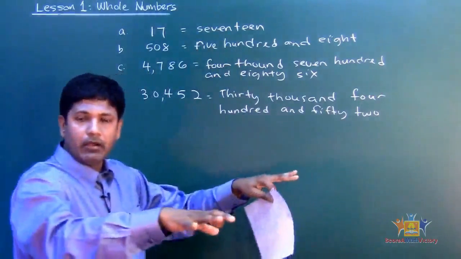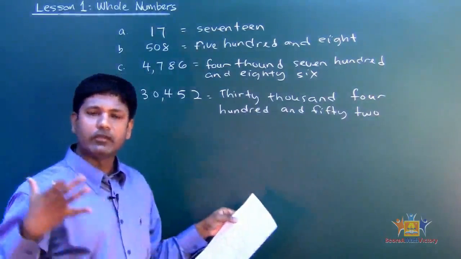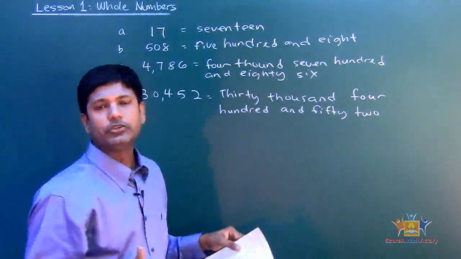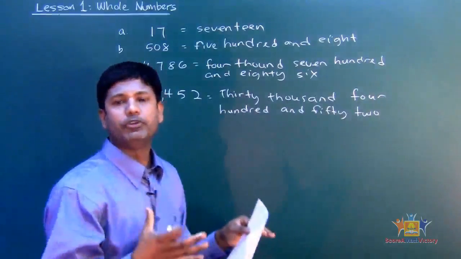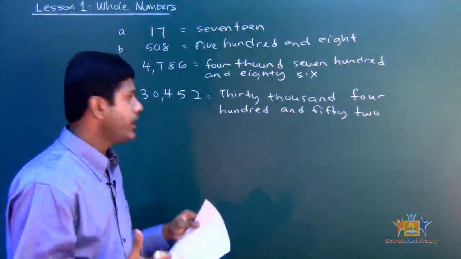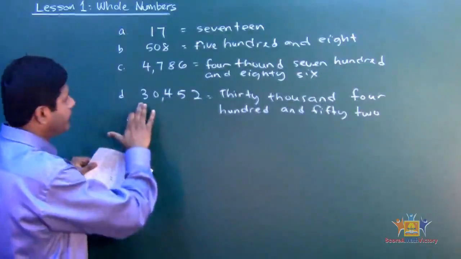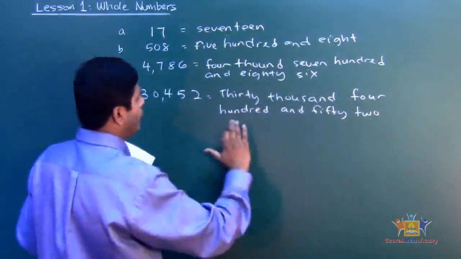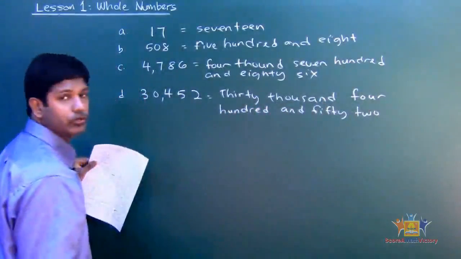You got to find it, all right, because there are so many words out there. If there's something that you don't know how to spell, you need to do the research. That's the beauty about learning. You need to find it on your own. Go search it. All right. Okay, good. So 30,452. All right. Okay, good.